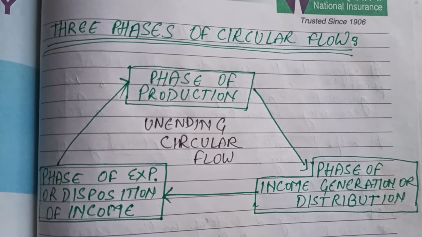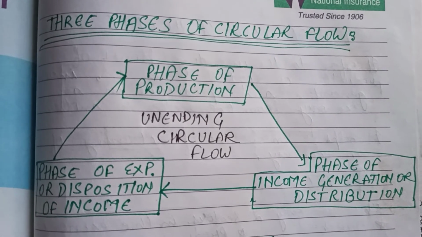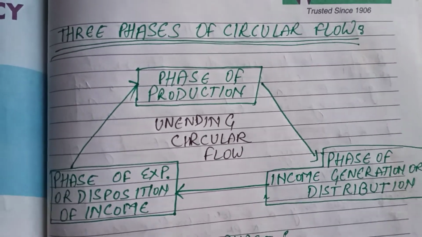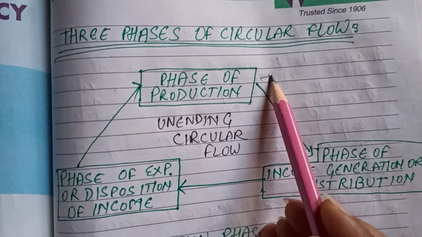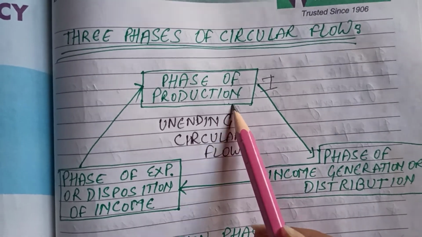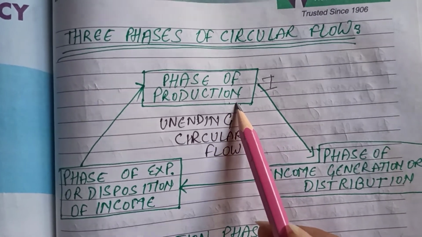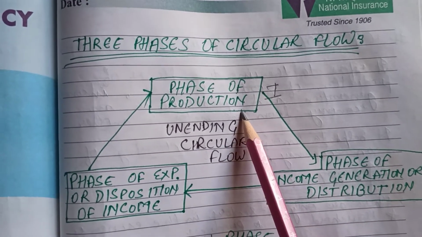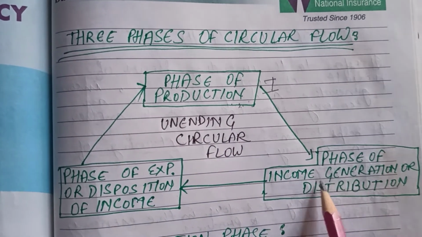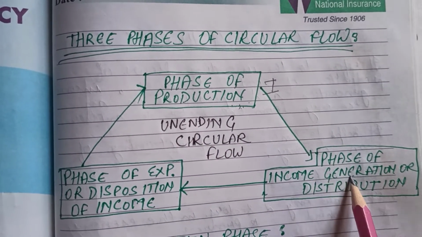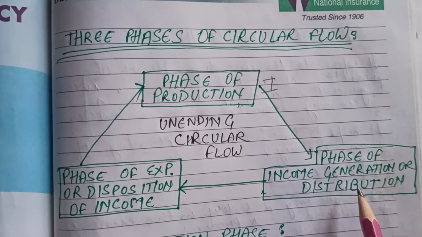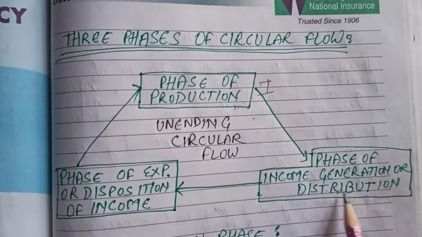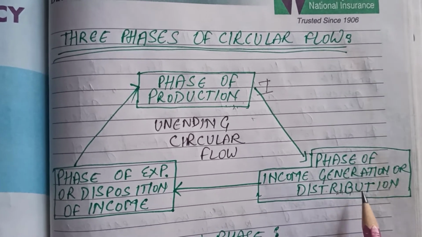Now here come the three phases of the circular flow, which will help you understand what the circular flow of income model is. There are basically three phases. The first one is the phase of production. In this phase, the income is generated by the producers in the form of value addition. Then comes the second phase, that is known as the phase of income generation or distribution, in which the income generated in the first phase is distributed in the second phase to the factors of production.